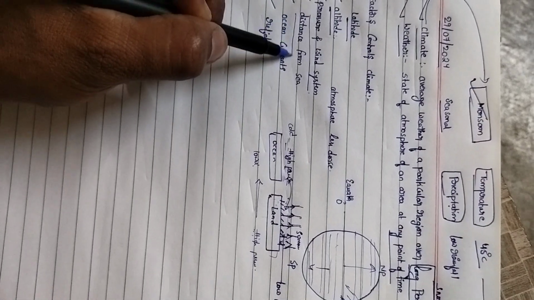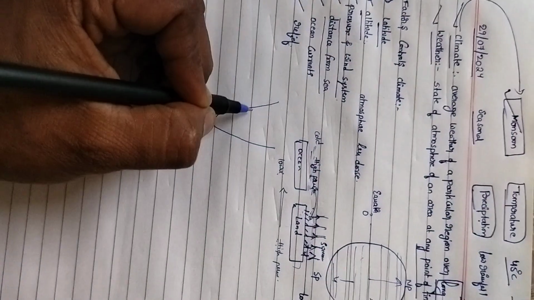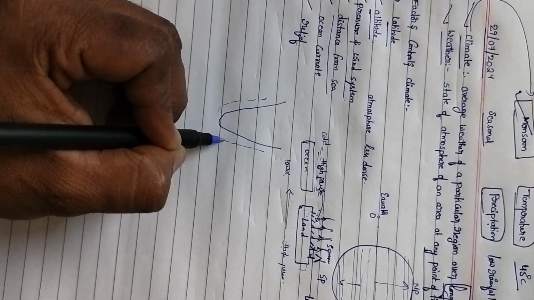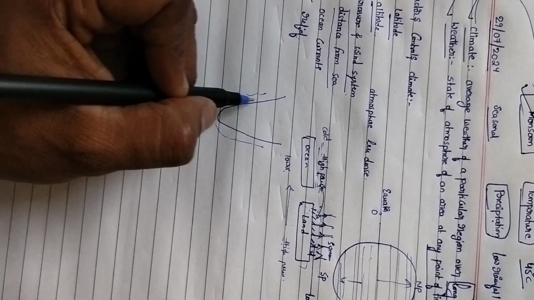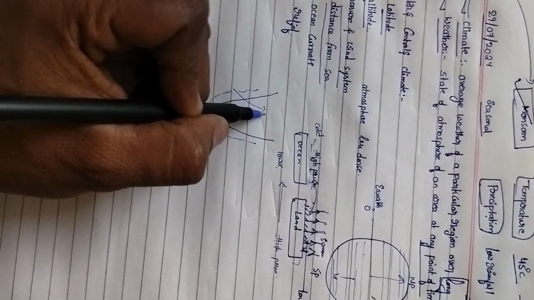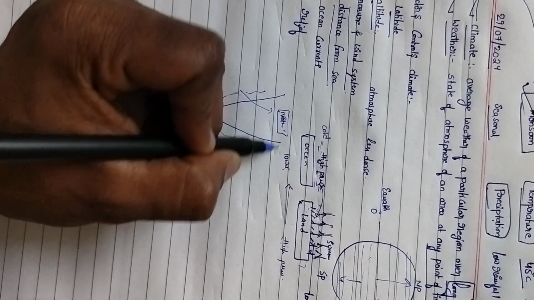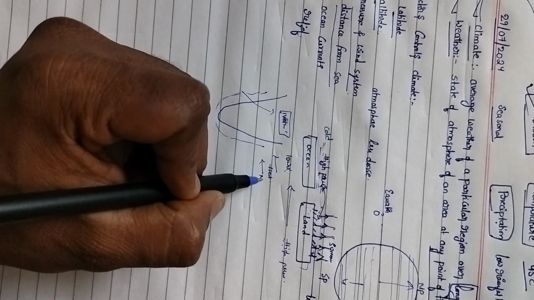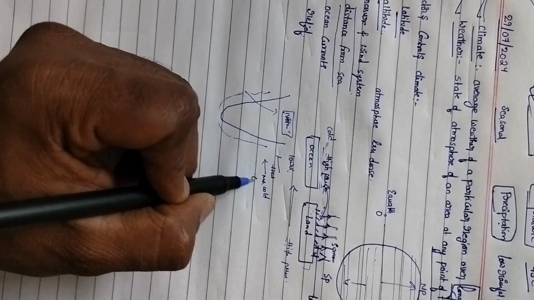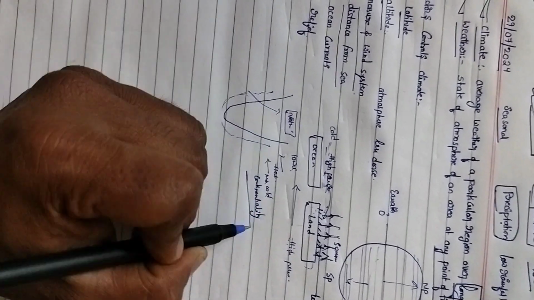Now, distance from the sea. This is India. In the coastal areas, the temperature is moderate, meaning not much heat and not much cold. As you go away from the sea, if you take the northern plains, in summer they will get more heat and in winter they will get more cold. This is known as continentality. These are the climatic variations.